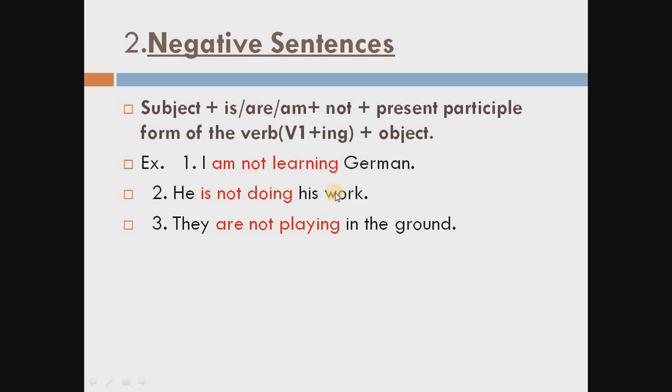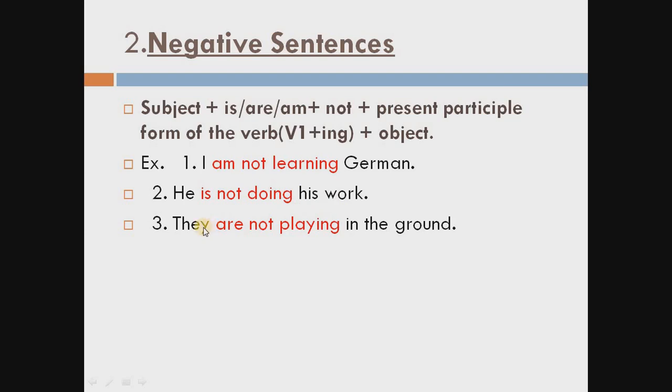He is not doing his work. He is the subject. Why have we chosen is here? Because of this subject. The subject is singular. For a singular subject we always use is. So he is not. For the negative, do is the main verb, and according to the rule we have to use ing also, so doing. His work is the object.